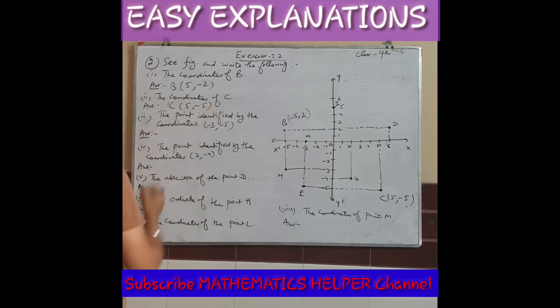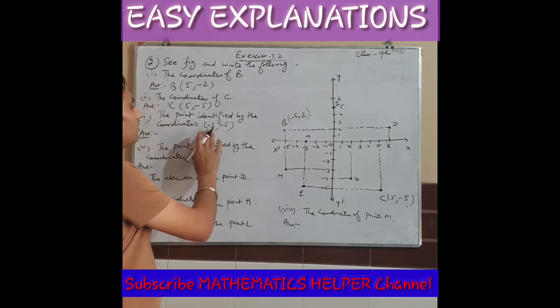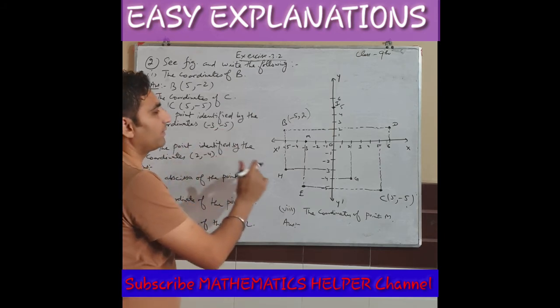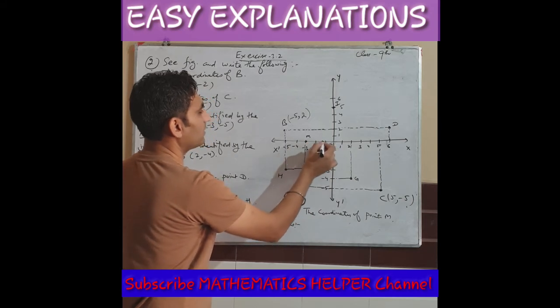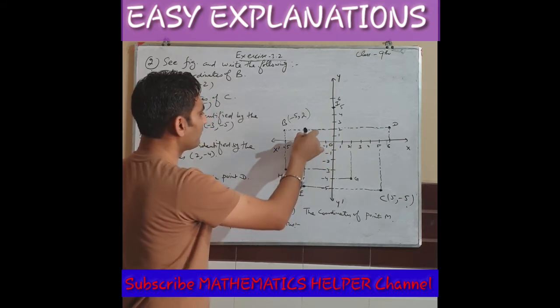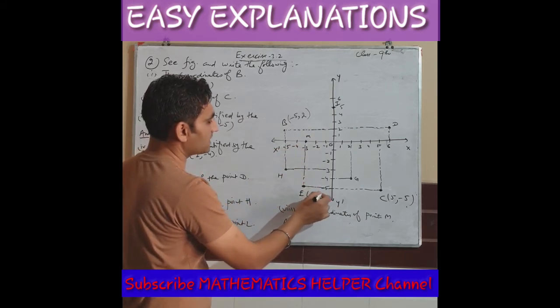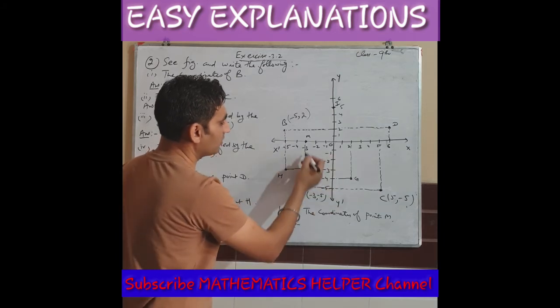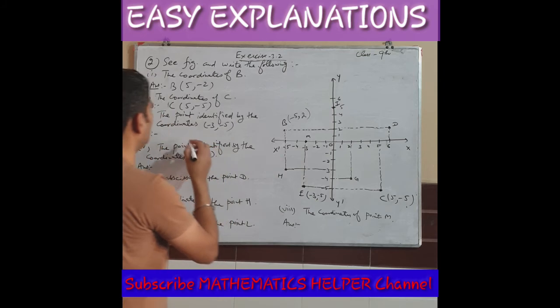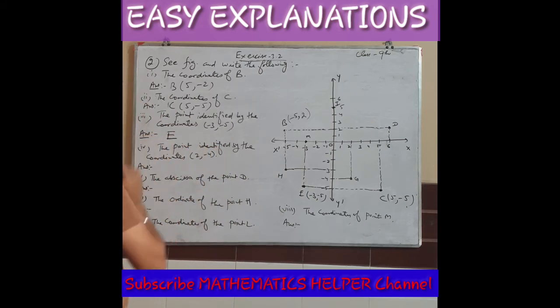So the coordinates of C are (5, -5). Then the third one, the point identified by the coordinates (-3, -5). Where is (-3, -5)? You have to check where x is -3 and y is -5. X is -3: 1, 2, 3 in the negative direction, and y is -5, downwards. So this point is (-3, -5), because up to -5 you have to move downwards. What is the name? It is point E. So we can mark it as point E.